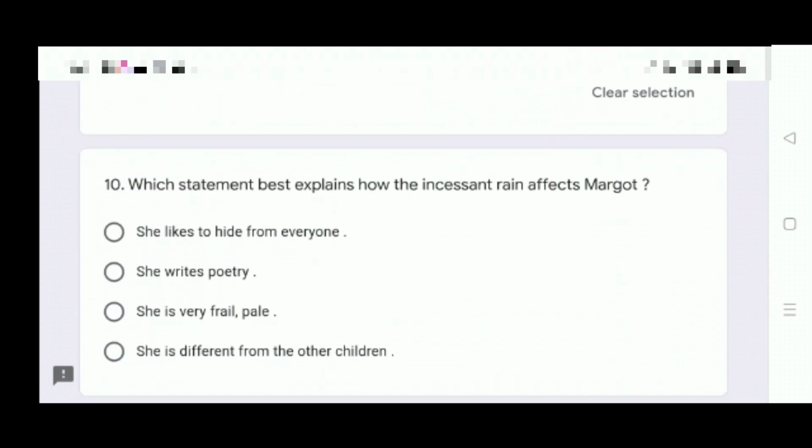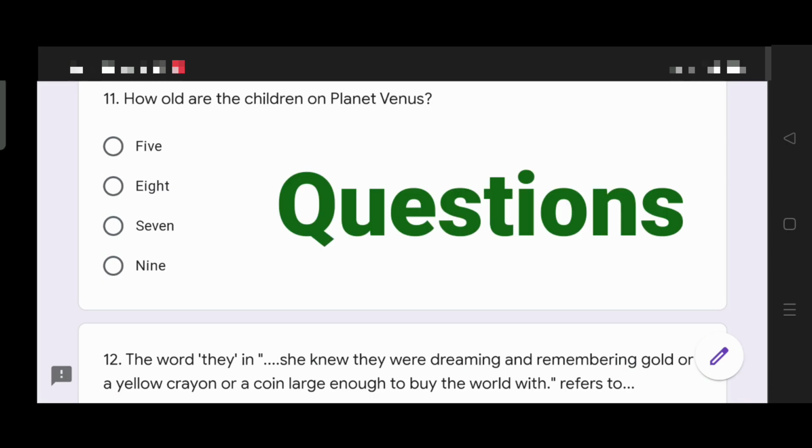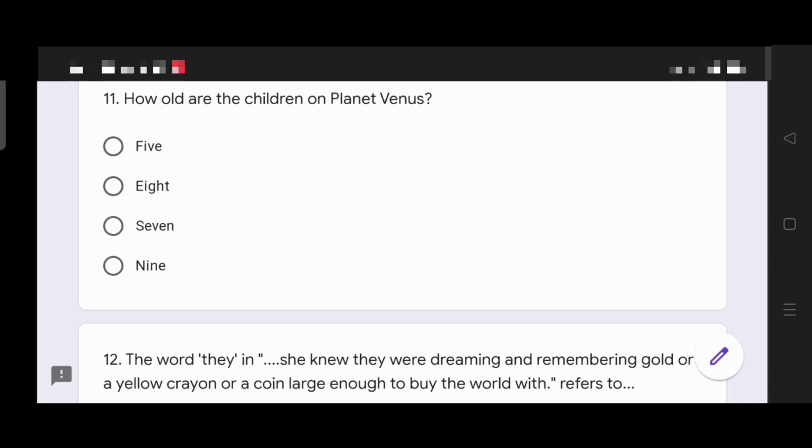Question 10 now. Which statement best explains how the incessant rain affects Margaret? She is very frail and pale. Now we will continue our session. 11. How old are the children on planet Venus? 5, 8, 7 or 9.